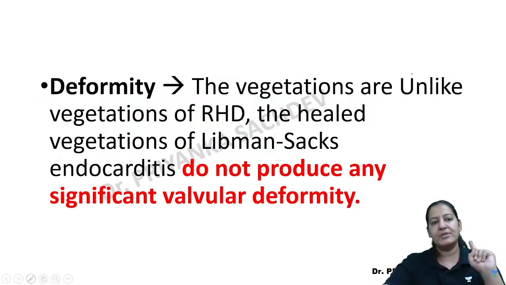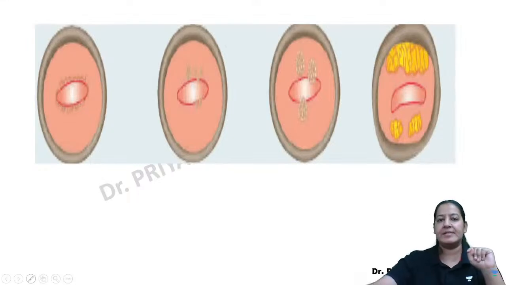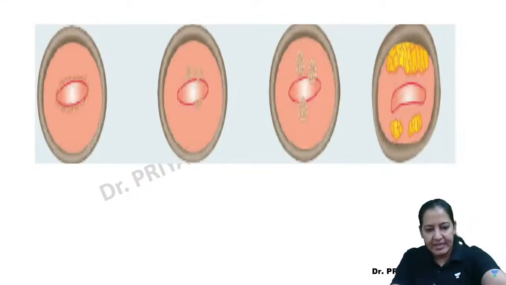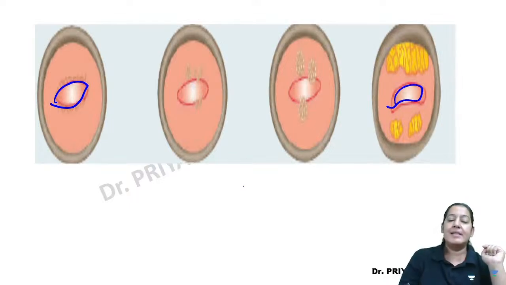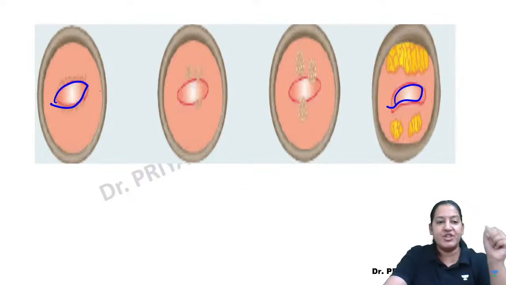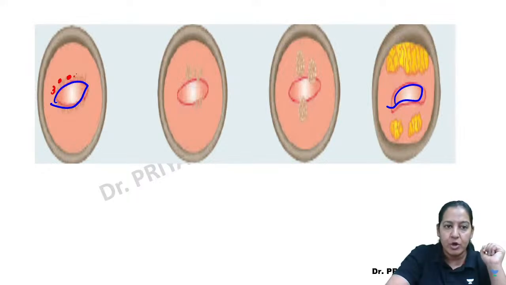It is present on the surface. Now one more thing here, see the two cusps. This is rheumatic heart disease, and see the two cusps here, right? This is Libman-Sacks. Here you can see vegetations are at the junction, not over the surface, and here it is present on the surface.